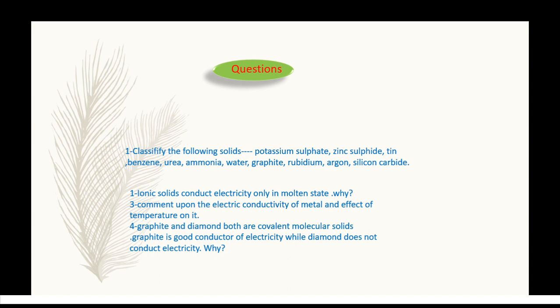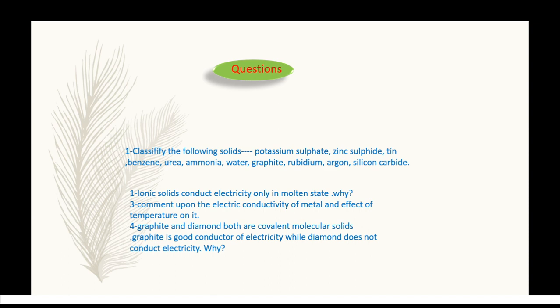Now, benzene. Benzene is a molecular solid which is non-polar. Urea is a molecular solid which is polar. Ammonia has hydrogen bonding, therefore it is a hydrogen bonded molecular solid. Water is also a hydrogen bonded molecular solid.